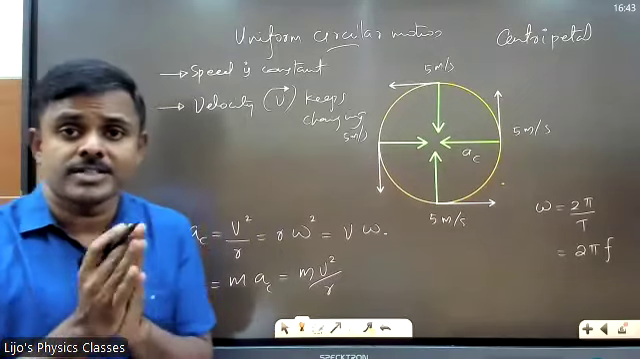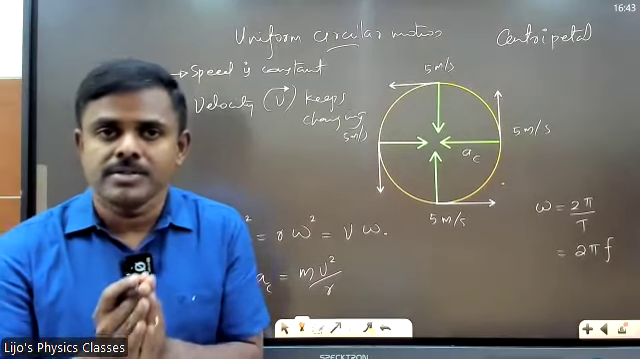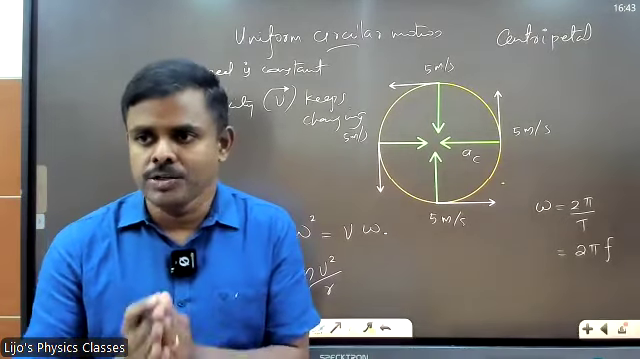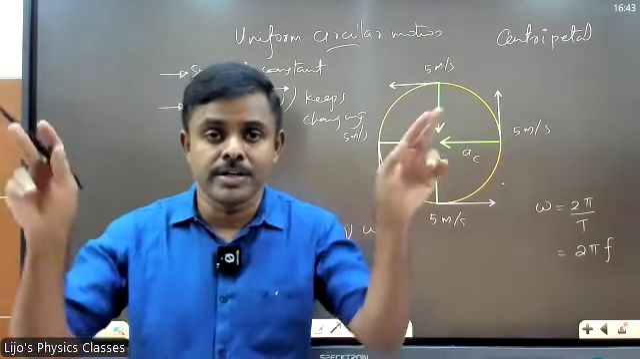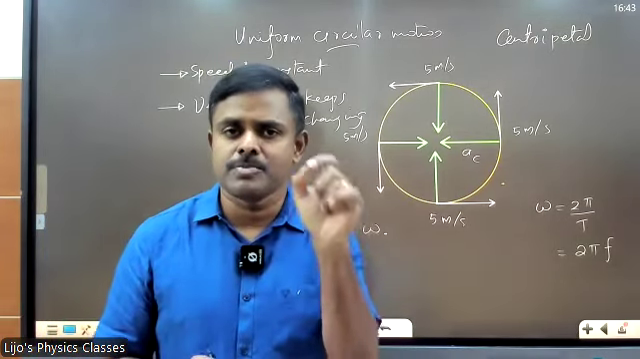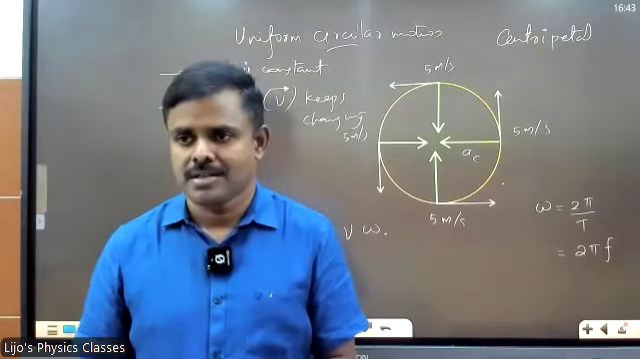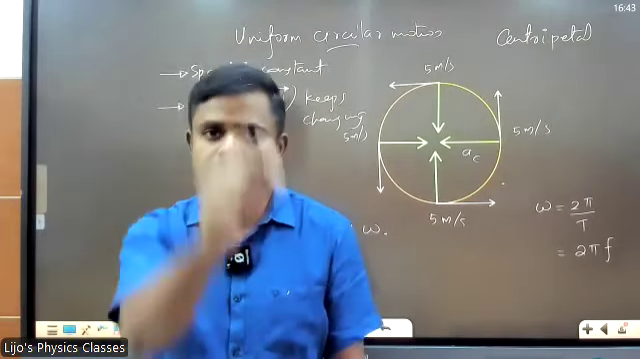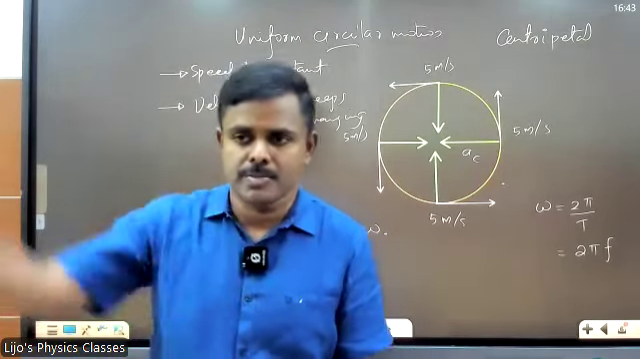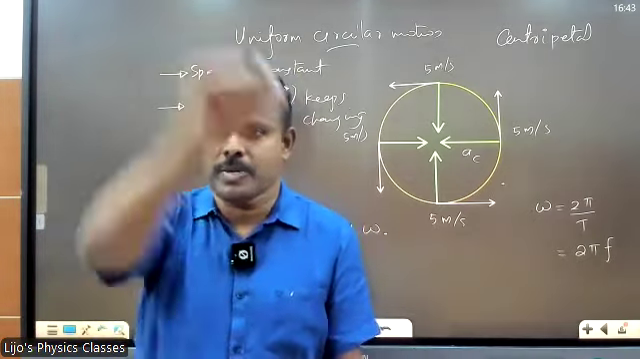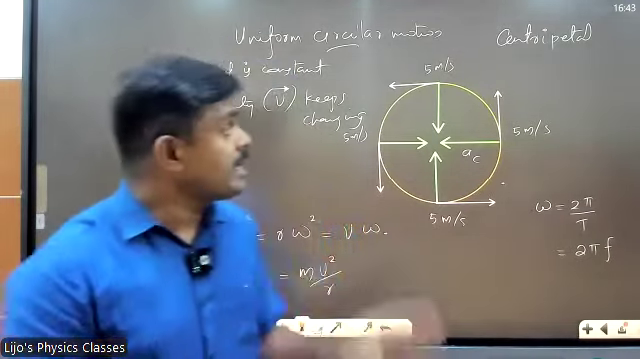Look at this. Now we are talking about what? Uniform circular motion. From the word uniform, you understand that the speed is constant. It is moving at a constant speed. It doesn't change its speed. Got it?